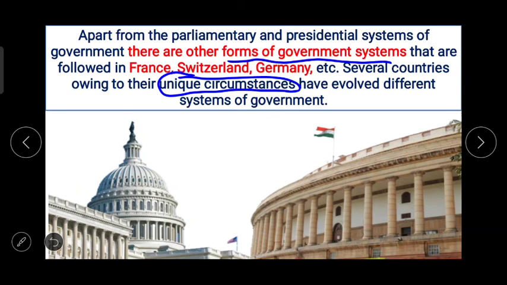Now in this topic we learned about the introduction to the parliamentary system of government, what exactly the concept of parliamentary system of government is, then its characteristics, then why India adopted a parliamentary system of government, presidential system of government and its features. Now in the next chapter we'll study the structure, working and role of the Indian Parliament.